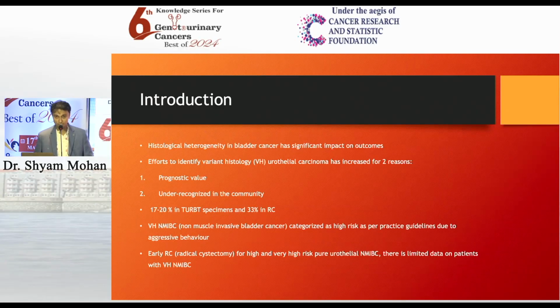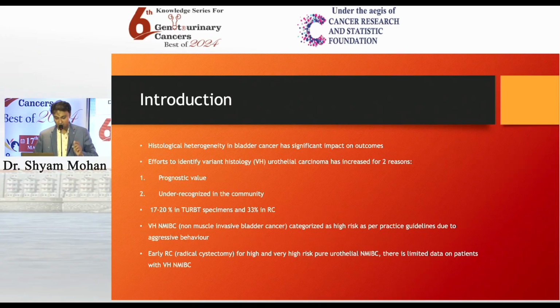Histological heterogeneity in bladder cancer has significant impact on outcomes, and it has been a focus of research in recent years. The efforts to identify variant histology have increased for two reasons. One is that it has clinical and prognostic value. The other is that it is under-recognized in the community. The incidence of VH in TURBT specimens is around 17 to 20%, while in radical cystectomy specimens it is around 33%.